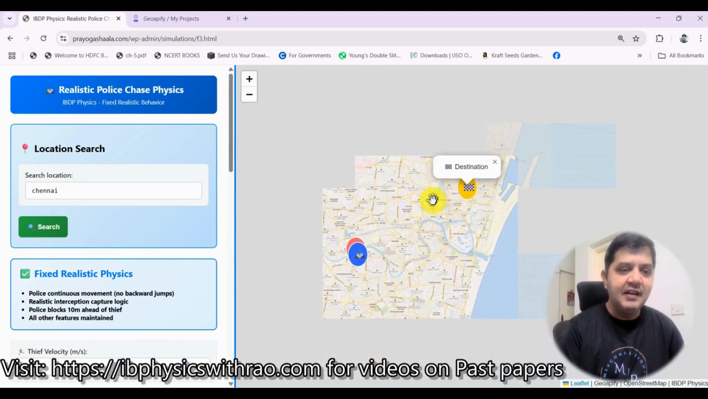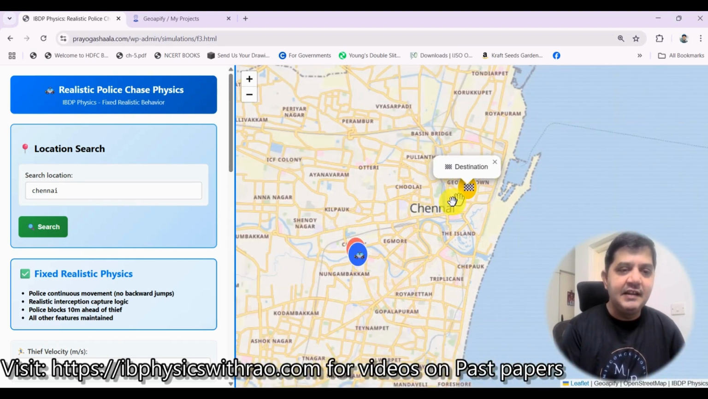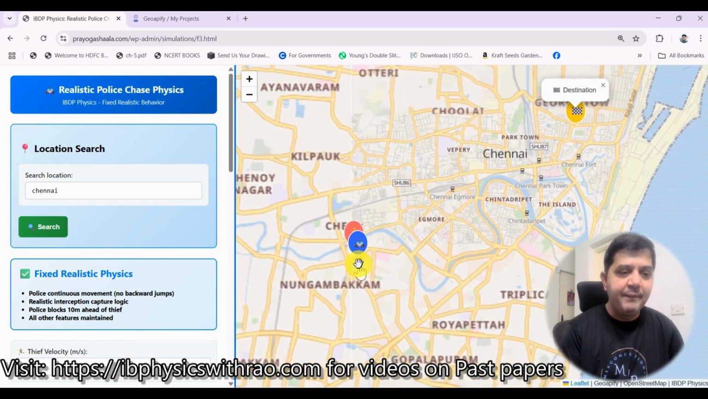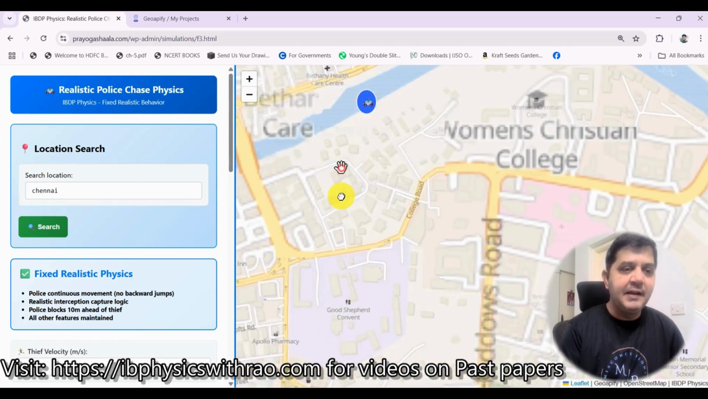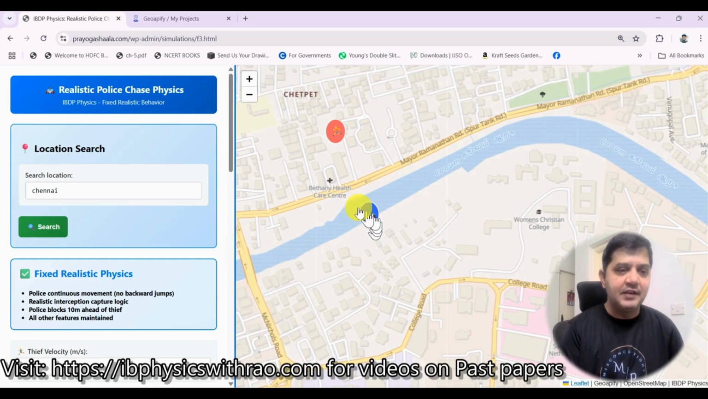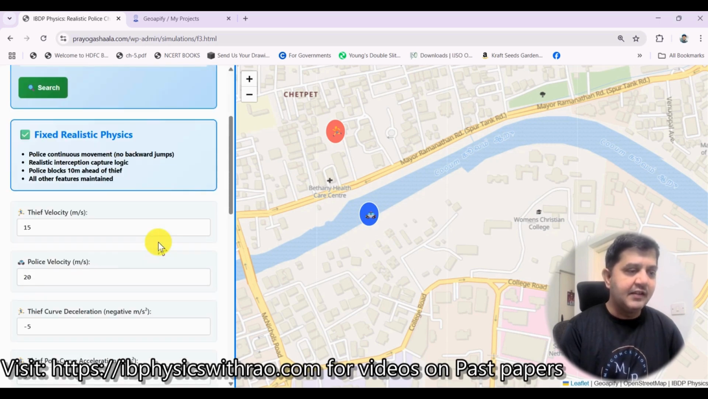So this I have done, and as you see, the red flag has been going over here. This is the start, and this is the stop over here, and you can see nearby to this Chetpet is the police station over here. This is the police station where the police is located, or the police jeep will start from here. Now let us go here.